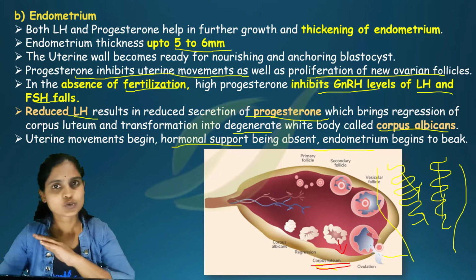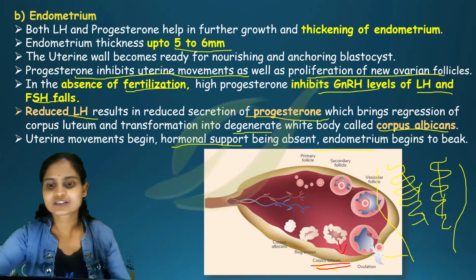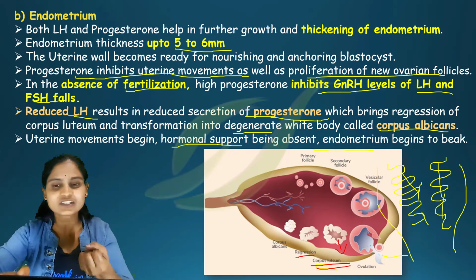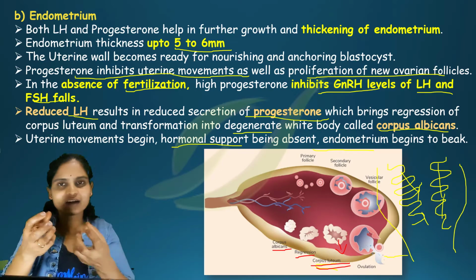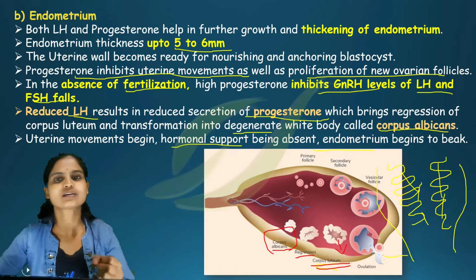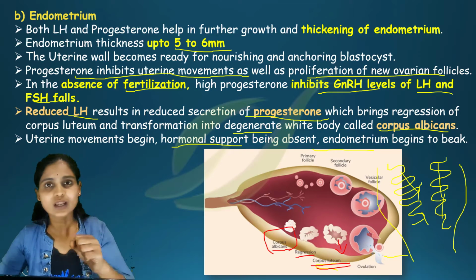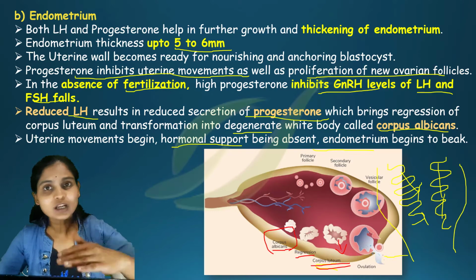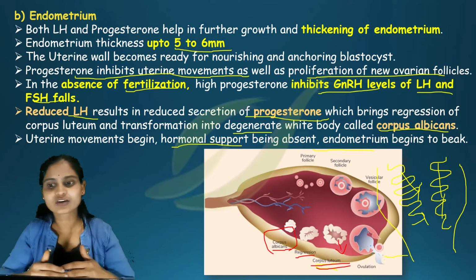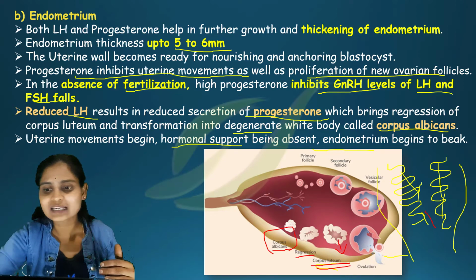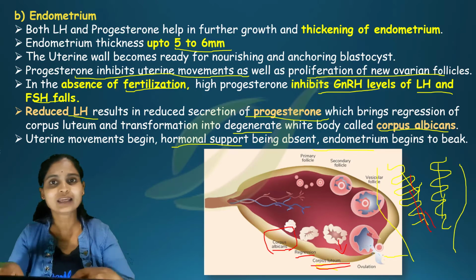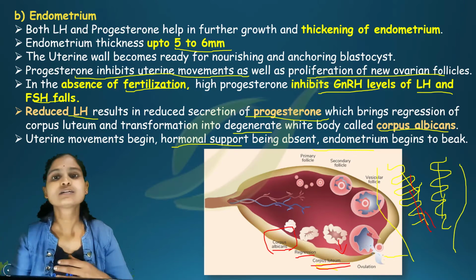Later on, when there is no fertilization, this corpus luteum slowly regresses and degenerates, and the degenerated corpus luteum is called the corpus albicans. Now the progesterone level completely slows down and stops. Once the progesterone level is decreased, because there is no progesterone, all the endometrium cells will die, which results in menstruation.